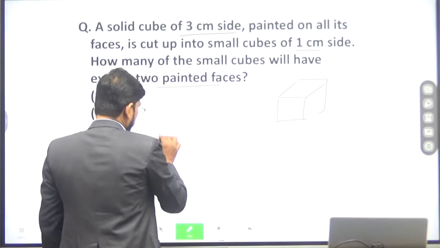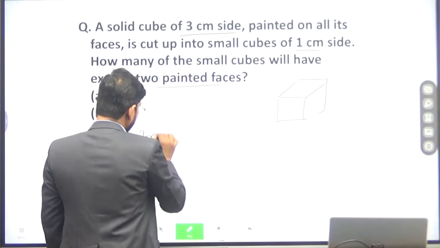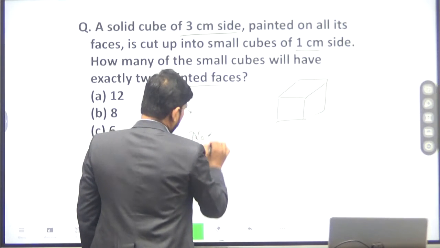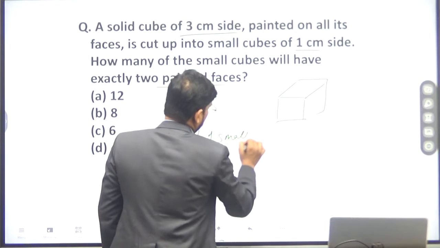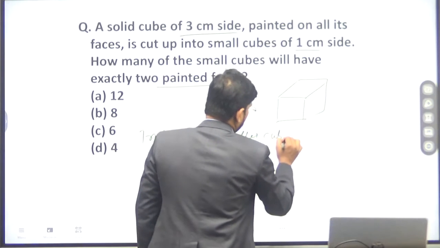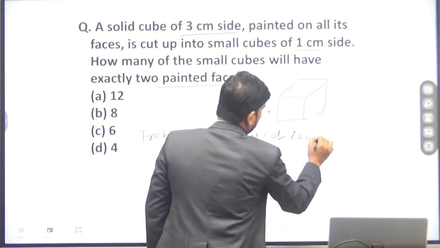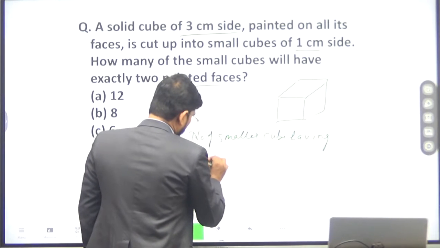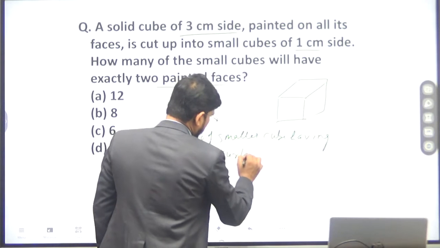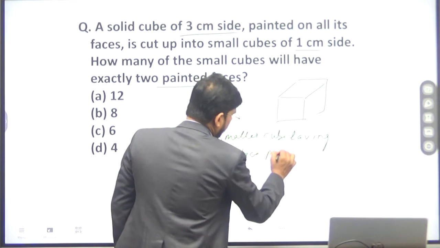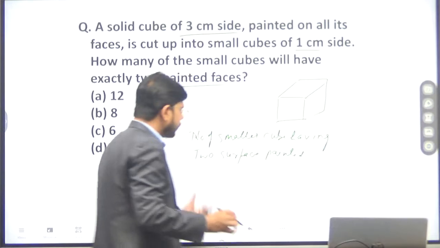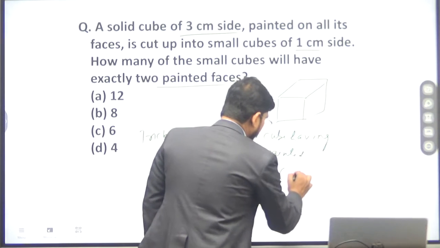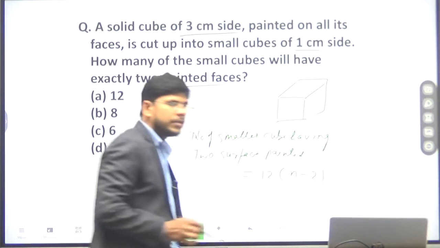So there is a trick. What is the trick? The number of smaller cubes having two surfaces painted is 12 into n minus 2.